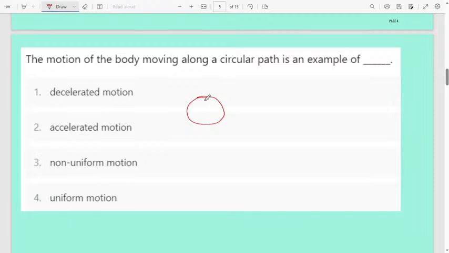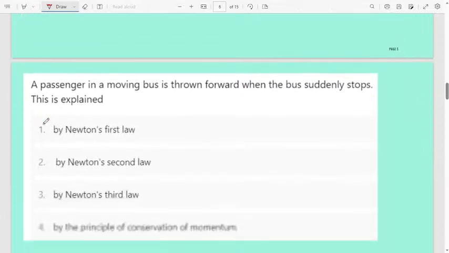Here you have to remember, if a body is moving in a circular path, then the acceleration of the body keeps changing, because at each and every point the direction changes. When the direction changes, the velocity also changes. Therefore, this is an example of accelerated motion, because the change in velocity is nothing but accelerated motion. That one you have to remember. Then next question.